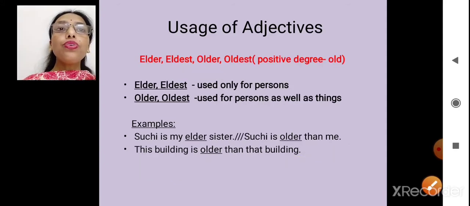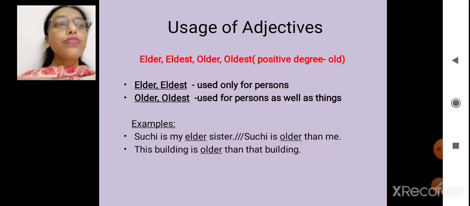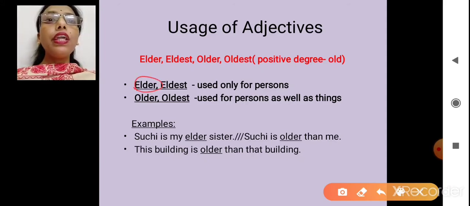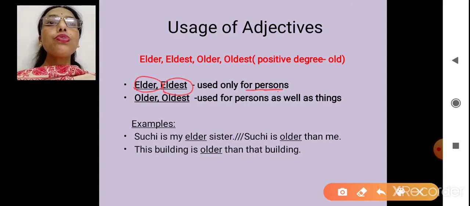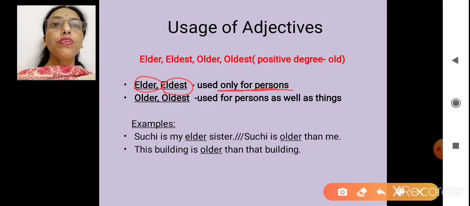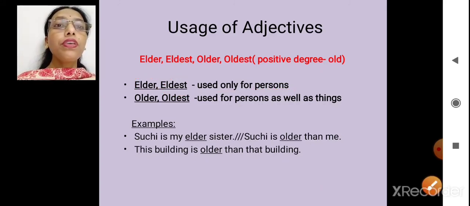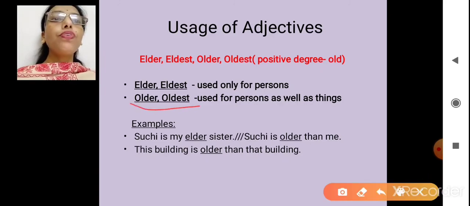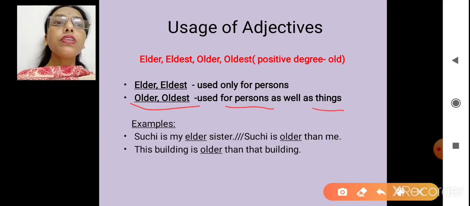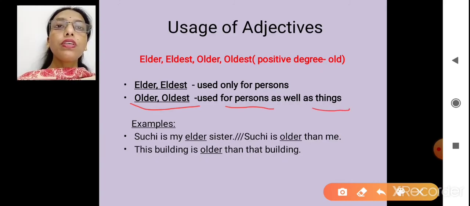Elder, eldest, older, oldest. Now look here children. The words elder and eldest are used only for persons. You will not use these for things. Yes? And oldest, this word oldest, can be used for persons as well as things. Yes?